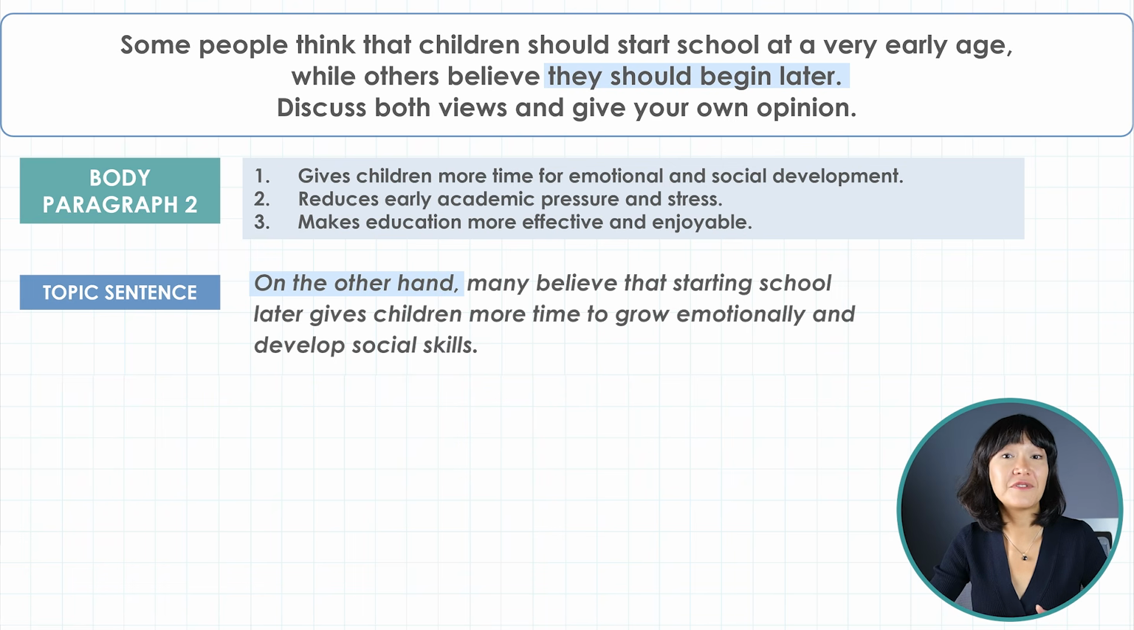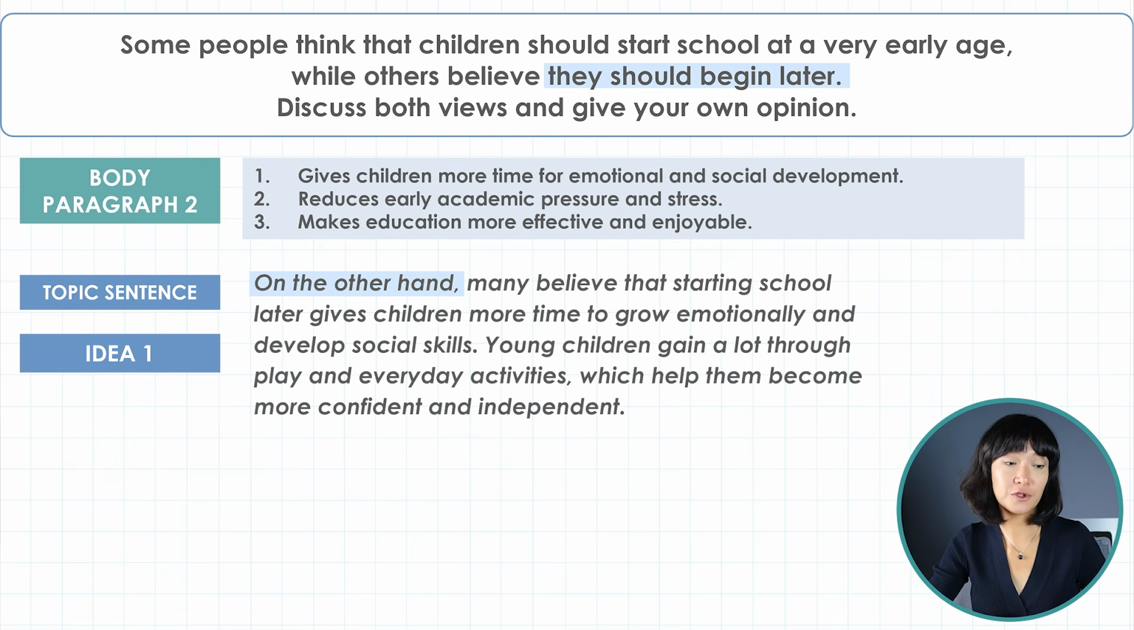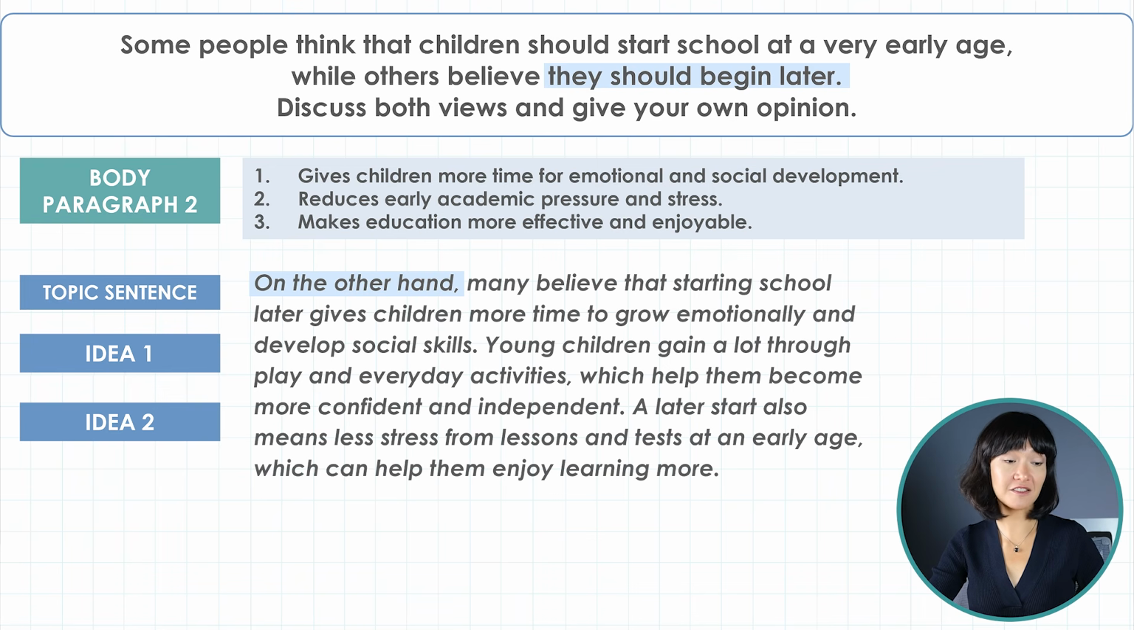And the idea itself, giving children more time for growth, is simple but relevant. Our ideas also move step by step with something new in each sentence. Now, the next sentence explaining our topic sentence. Young children gain a lot through play and everyday activities, which help them become more confident and independent. It explains how children grow when they are not in formal lessons yet. And the next idea. A later start also means less stress from lessons and tests at an early age, which helps them enjoy learning more.